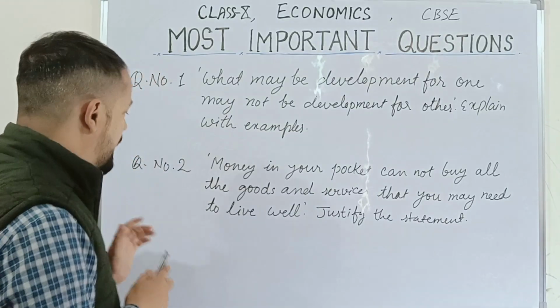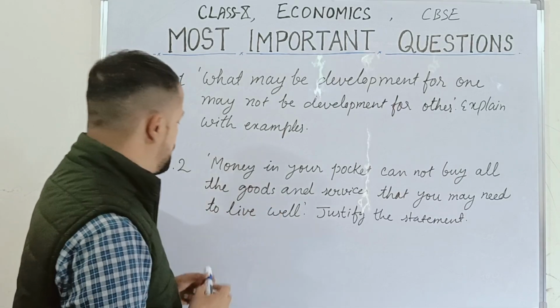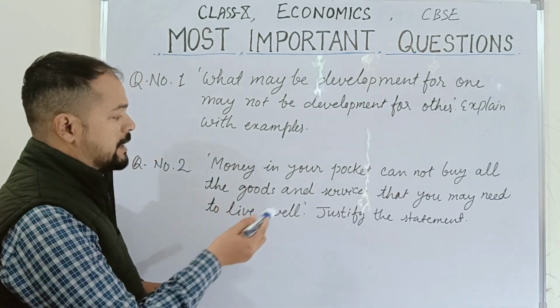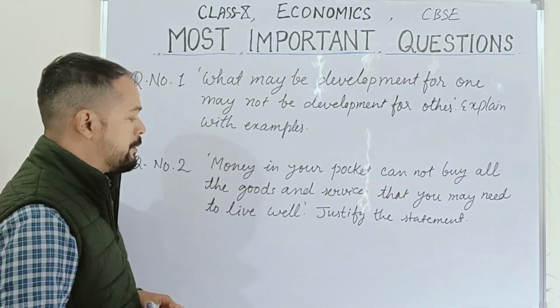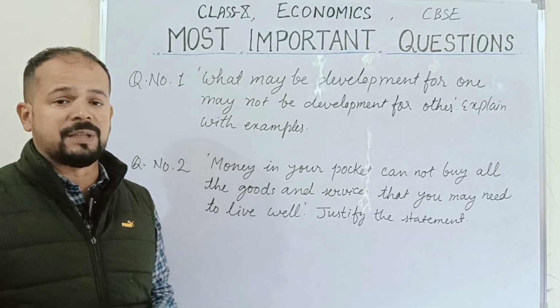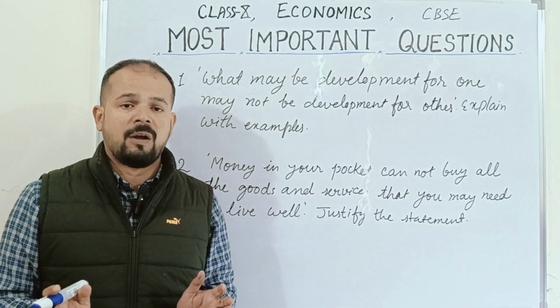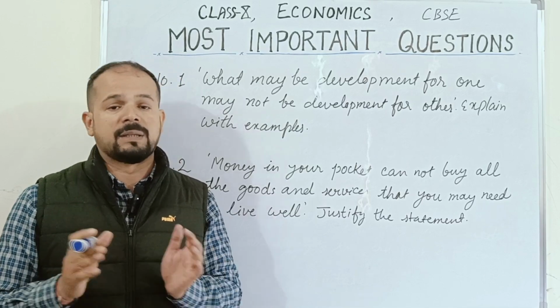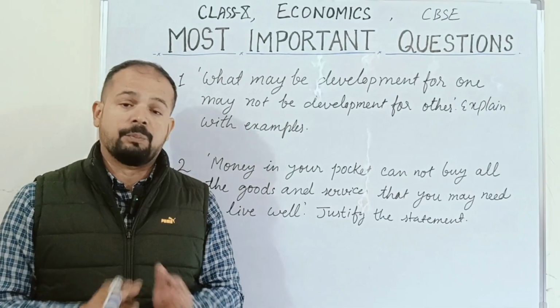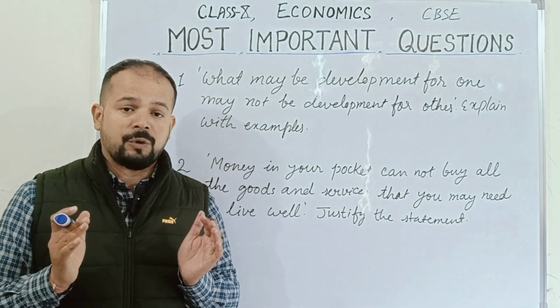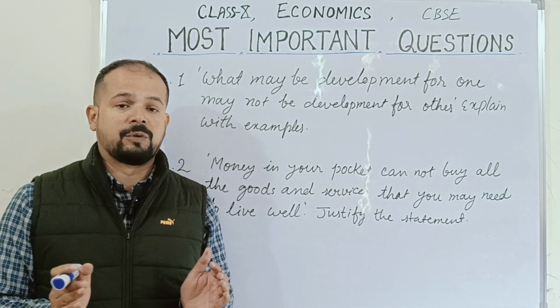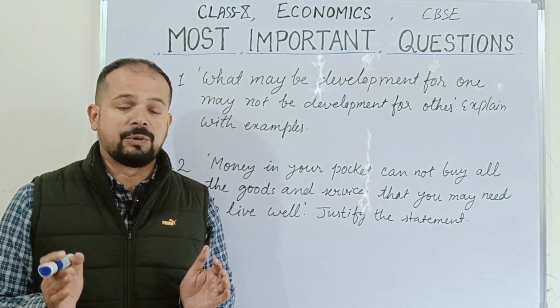Next question is, money in your pocket cannot buy all the goods and services that you may need to live well. Justify the statement. See, in this question we have to understand that the quality of life depends on two things. One is the materialistic things and the other one is the non-materialistic things. Both are equally important. To make our life better, to make our life worth living, we need to have